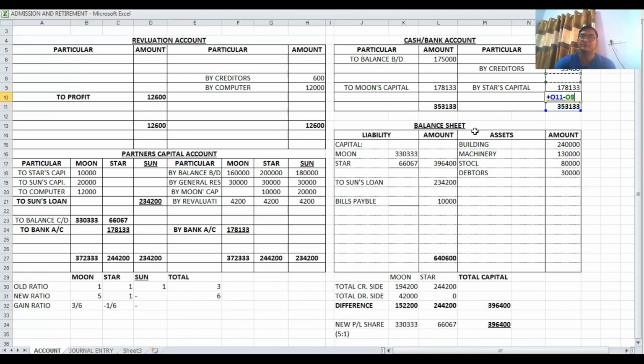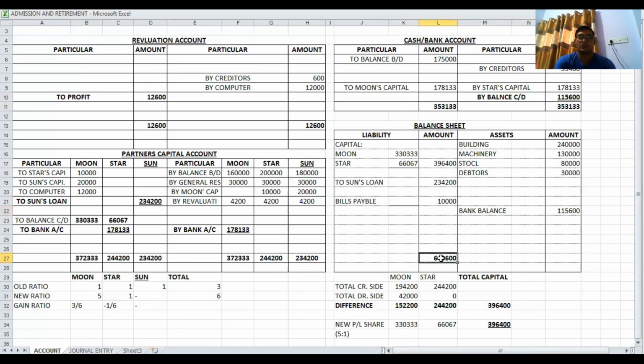Difference is 1,15,600 in bank account, against which we have to write by balance carried down. This is the difference for cash bank account. Second entry is in the balance sheet, asset side: bank balance 1,15,600 is the difference from cash bank to balance sheet.